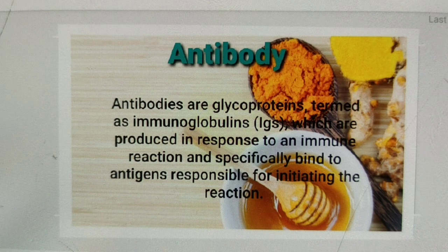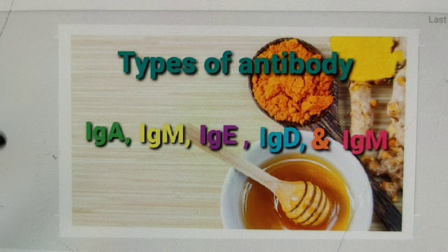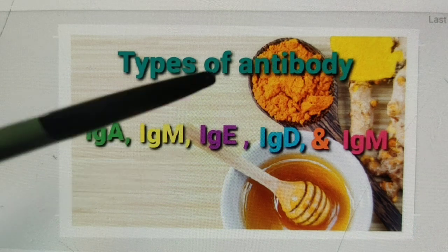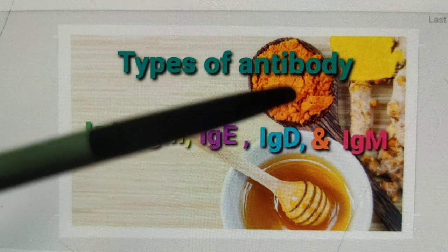So easily you can say that antibodies are immunoglobulins which are produced in the body in response to an antigen or foreign bodies. Thus, all antibodies are immunoglobulins, but all immunoglobulins are not antibodies. There are 5 types of antibodies. Do you know the names? See here: IgG, IgA, IgM, IgE, and IgD.